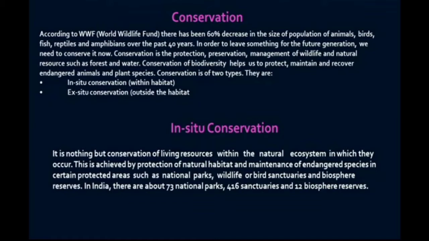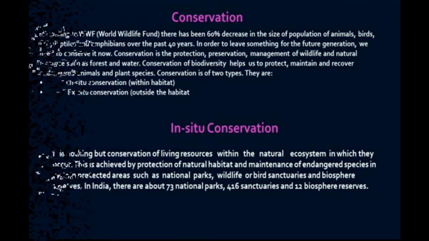There are two types of conservation. They are in situ conservation and ex situ conservation. First, let's study about in situ conservation. In situ conservation means protecting the wildlife at their own habitat. This is achieved by establishing national parks, wildlife or bird sanctuaries, and biosphere reserves. In India, there are about 73 national parks, 416 sanctuaries, and 12 biosphere reserves.